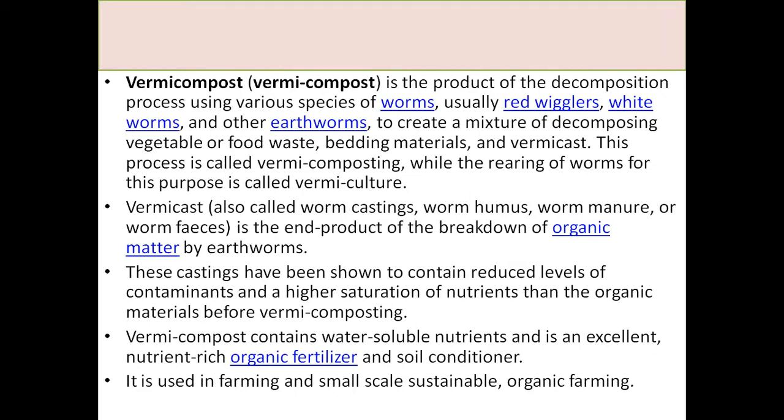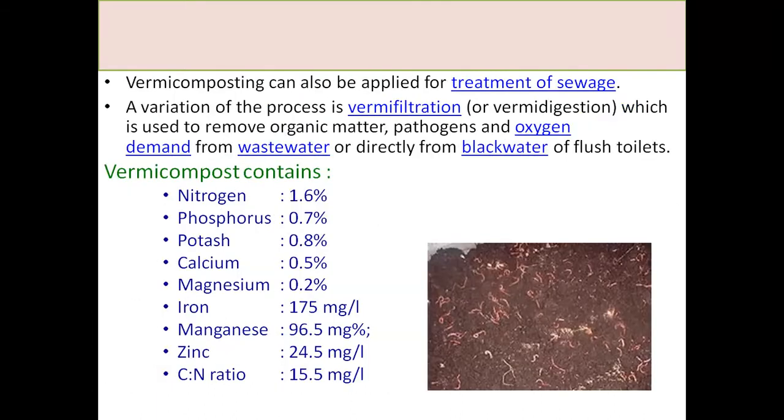Vermicast is basically the end product of the breakdown of organic matter by earthworms. These castings have shown a reduced level of pollutants compared to before vermicomposting. Vermicompost contains water-soluble nutrients and is an excellent organic fertilizer and soil conditioner. This organic fertilizer is used in large-scale farming for sustainable organic farming. Vermicomposting can also be applied for the treatment of sewage.